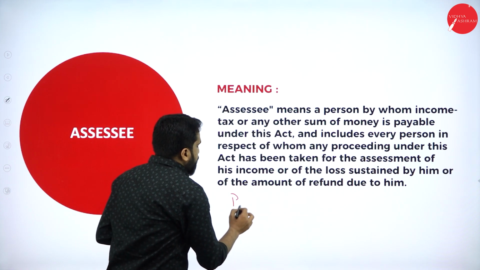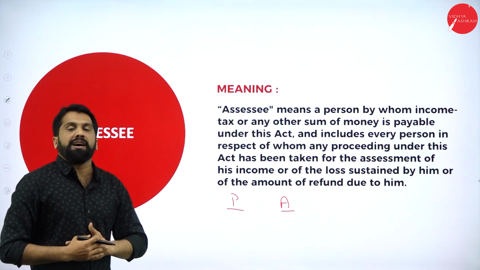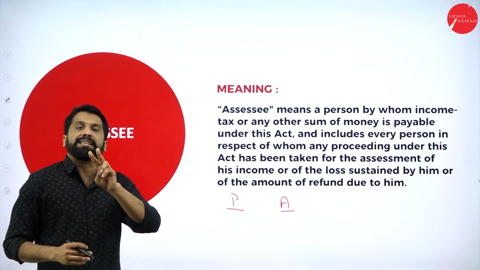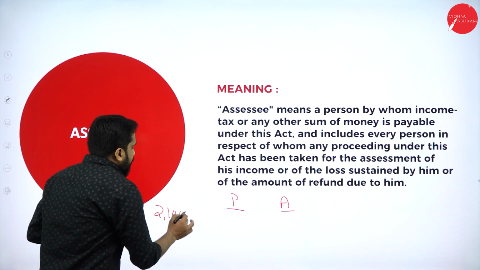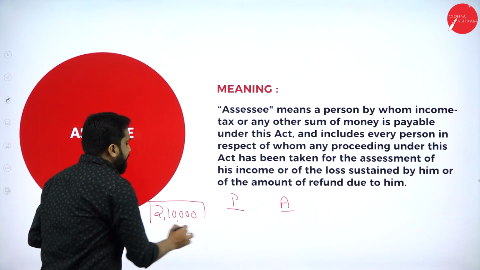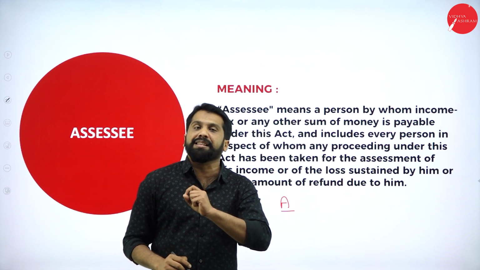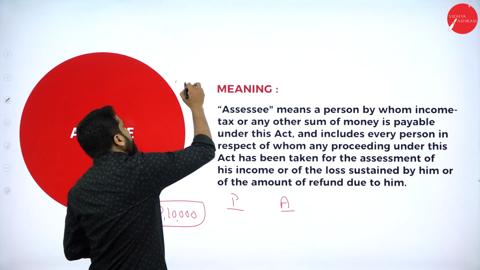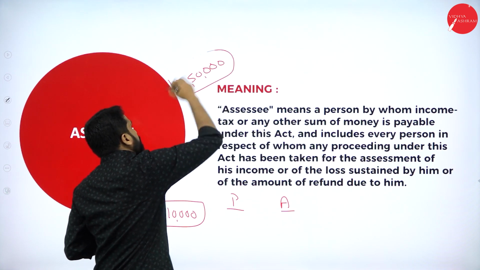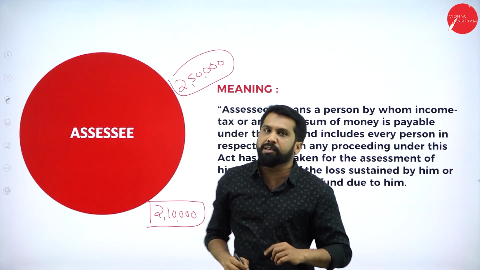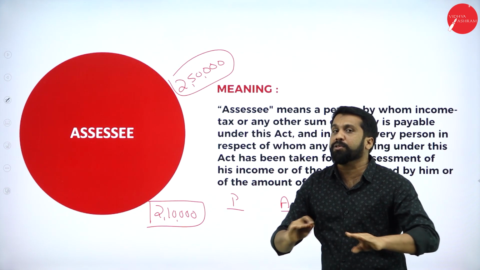Now, this is person and this one is assessee. Now, your income is 2,10,000 per annum. What is your income? 2,10,000 for the complete 1 year. So, what is the basic limit? If your income is less than 2,50,000, are you supposed to pay tax or not? So, what is the exemption you have? Up to 2,50,000, no tax.